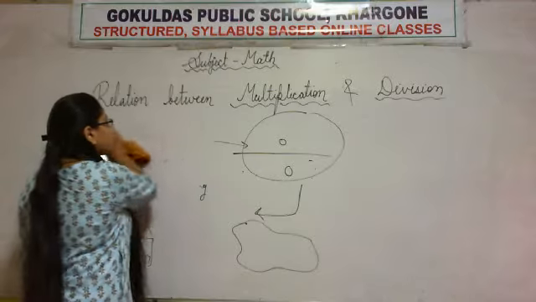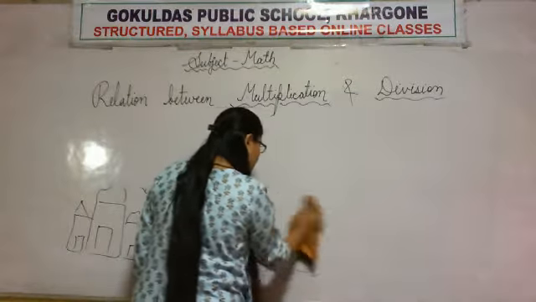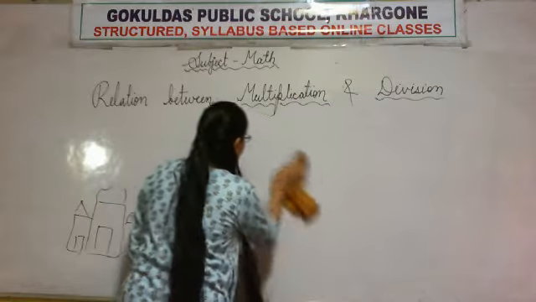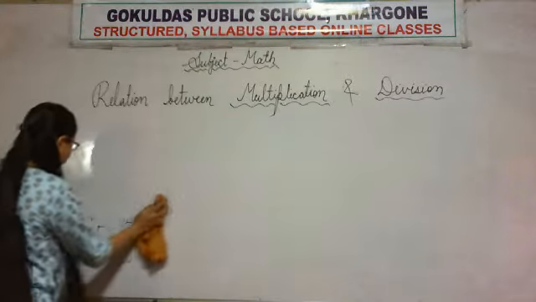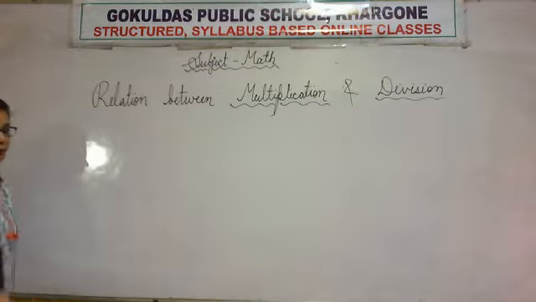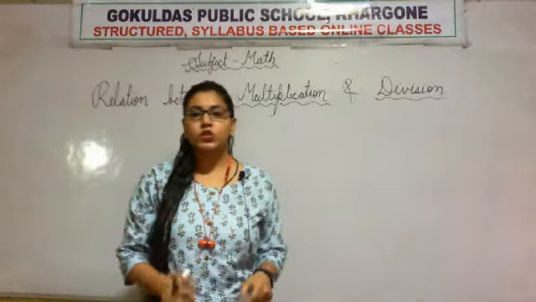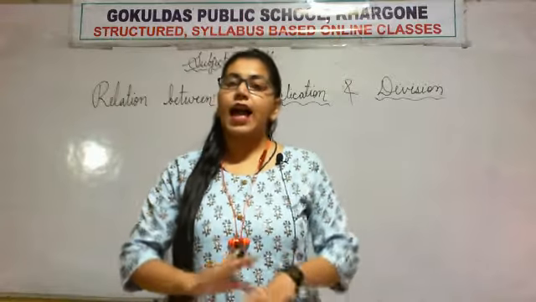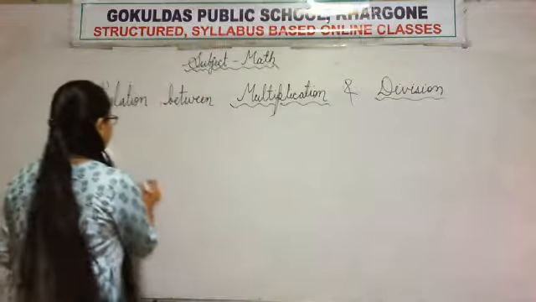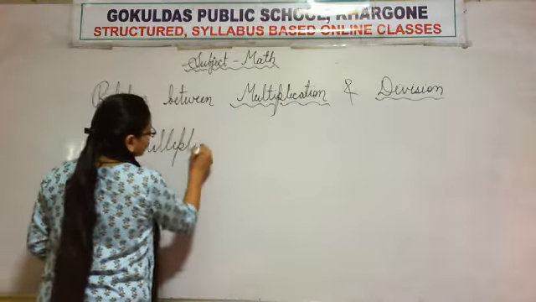So in mathematics too, apart from this story, division and multiplication are exactly opposites. How? Let's see.